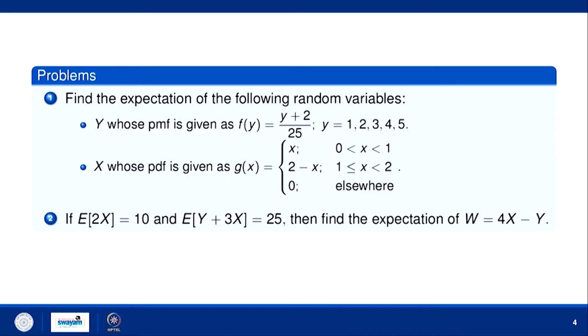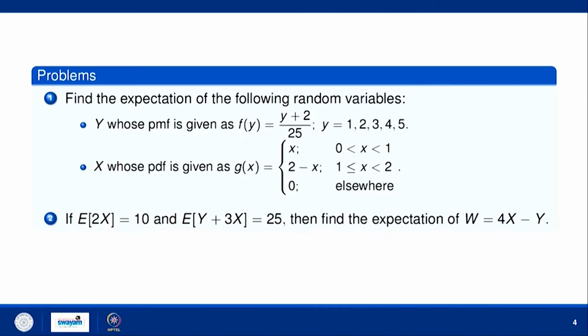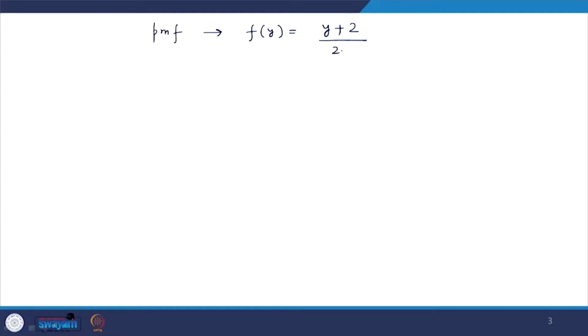So how can you find it? Here the PMF of y is f y equals y plus 2 upon 25, where y may be 1, 2, 3, 4, 5. Now, you want to calculate the expectation of the random variable y.